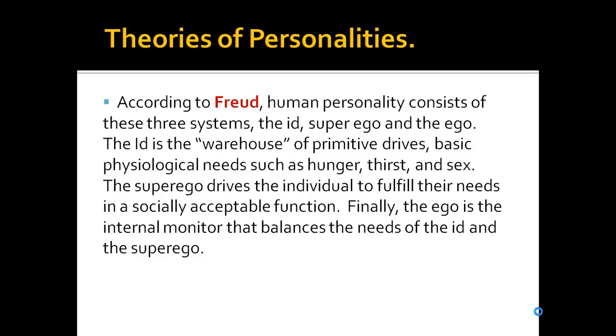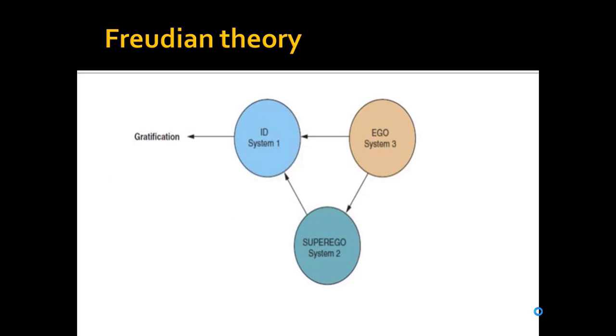So according to Freud, if we look at this diagram, there are three different types of systems that he is talking about. Number one, he's talking about the ID. The ID is basically the warehouse of primitive and impulsive drives. Basic physiological needs like thirst, sex, and hunger are the prime center of motivation, for which the individual seeks immediate satisfaction without concern for the specific means of satisfaction.